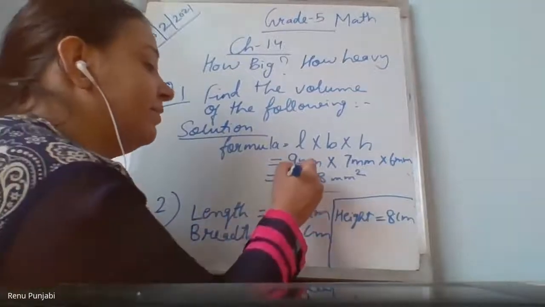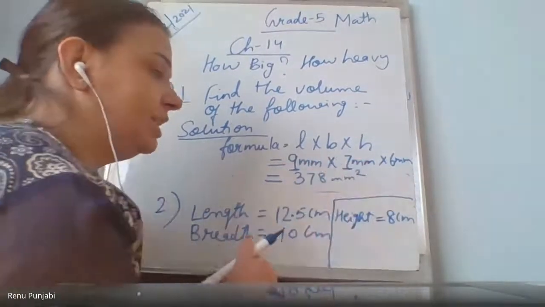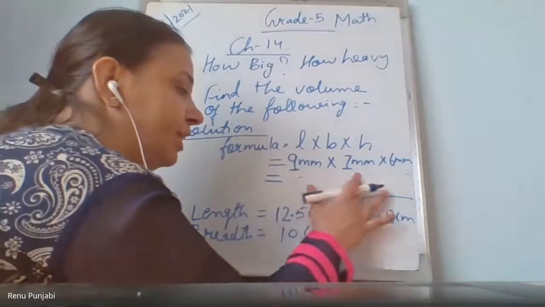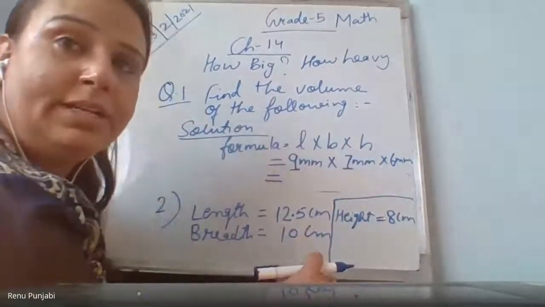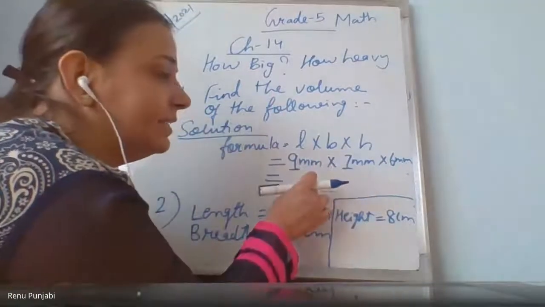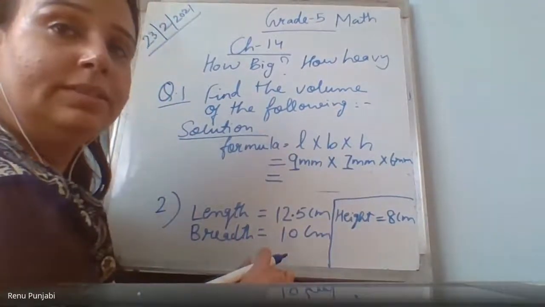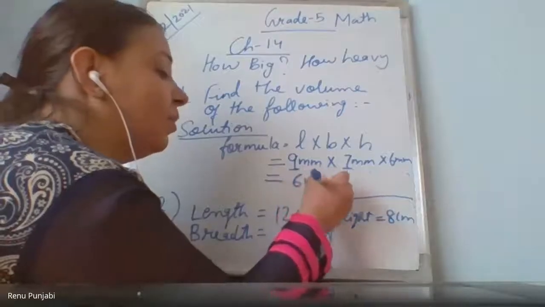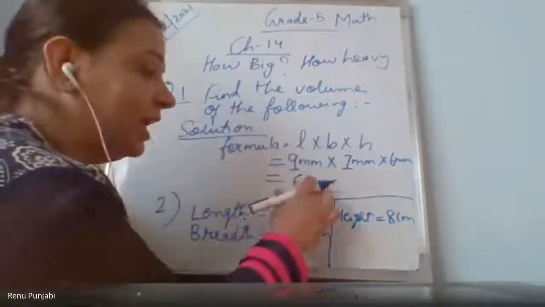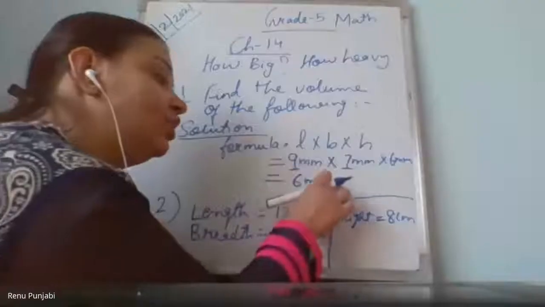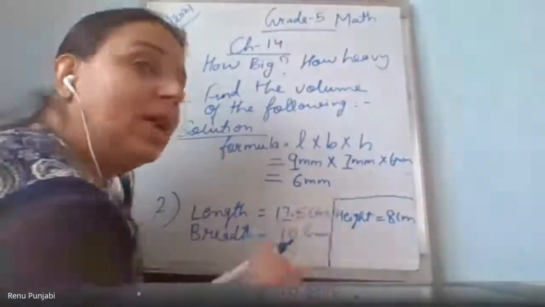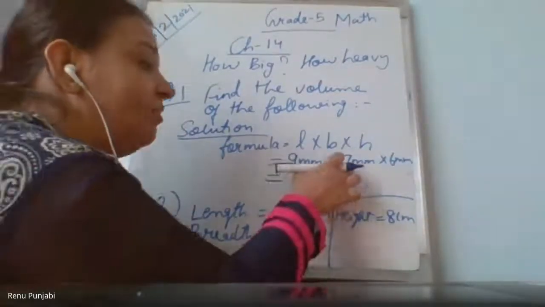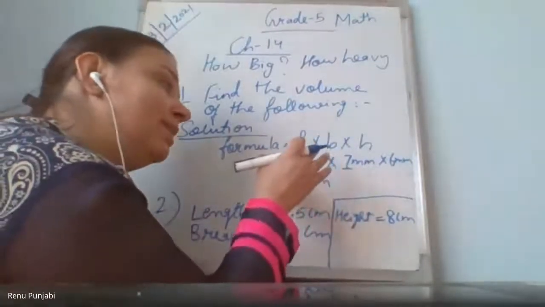And children, remember, if you are confused, if you're not able to multiply all the numbers together, you first multiply these two and write. 9 7s are, what will be the answer? 63. 63 millimeter. What unit will I put along with millimeter? Cubic millimeter? No, cubic will not come because the third unit is not multiplied till now. Till now we only got the area. Only we have multiplied the length and breadth.